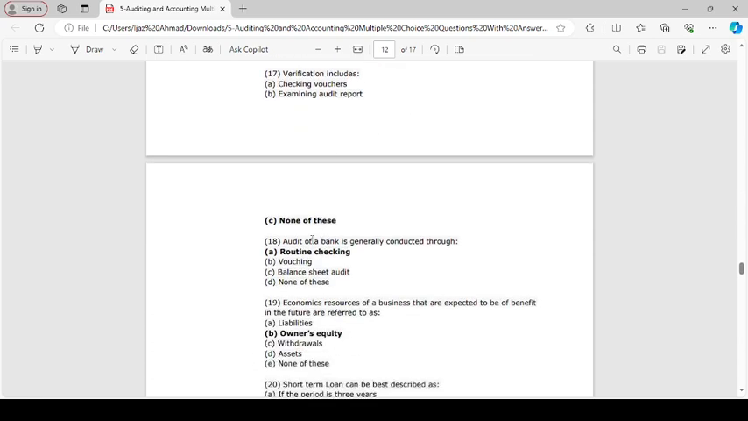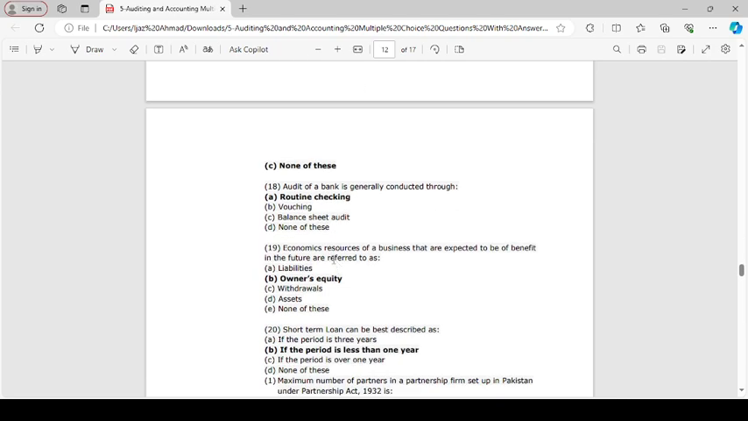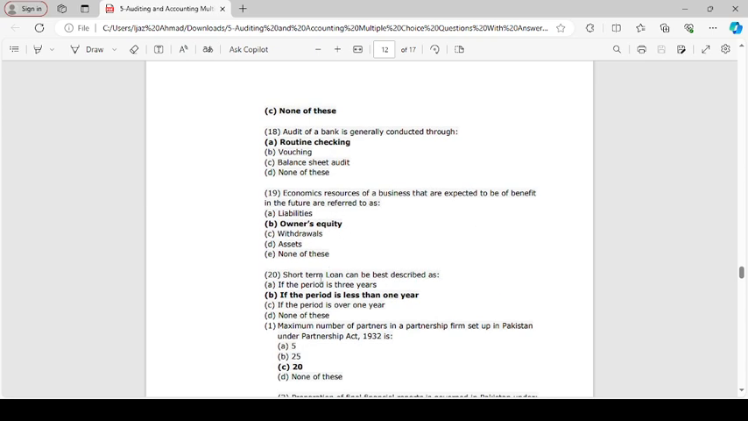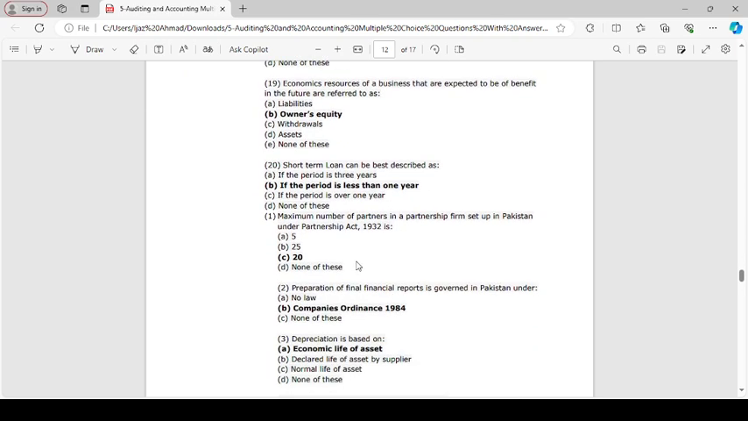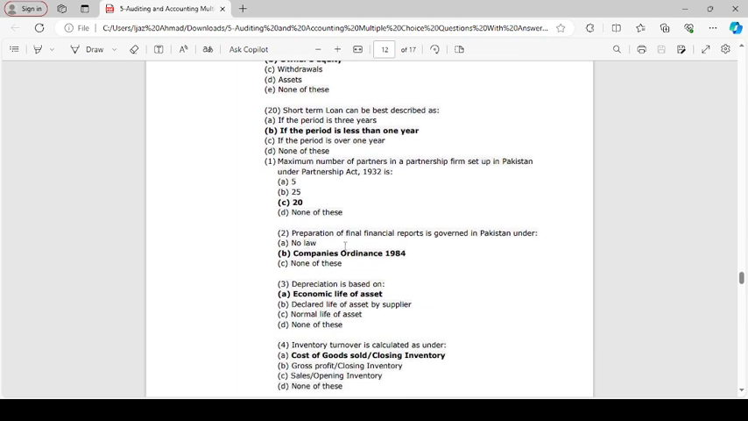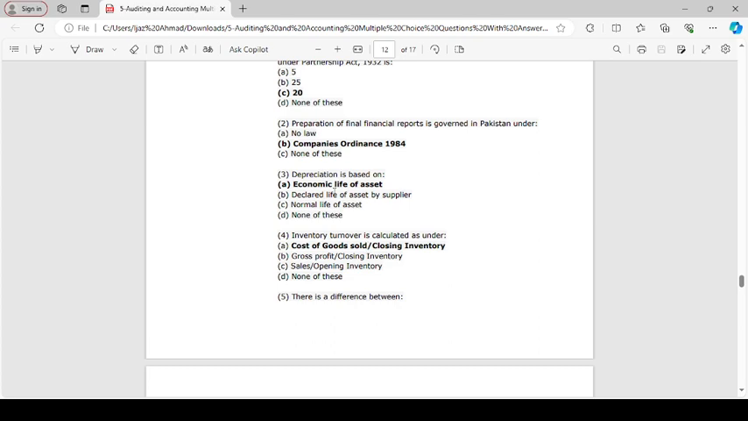Verification includes none of this. Audit of a bank is generally conducted through routine checking. Economic resources of a business that are expected to be of benefit in the future are referred to as an asset. Short-term loan can be described as such if the period is less than 1 year. Maximum number of partners in a partnership in Pakistan is 20. Preparation of final report is governed under the Pakistan Company Ordinance 1984.